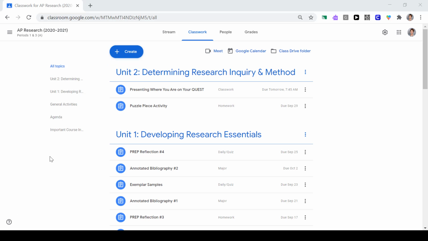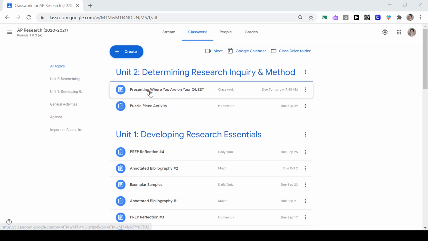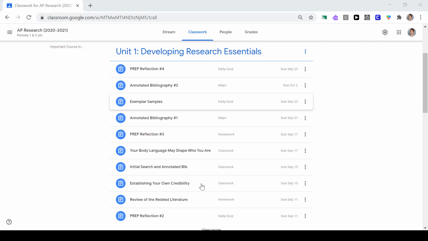This is what the AP Research Google Classroom looks like. On the left, students will see our topics, including our units, our agenda, and our important course information, and they can also scroll between these as well. Next to each assignment, students will see what type of grade that assignment will receive, whether it be classwork, homework, a daily or quiz grade, or a major grade.